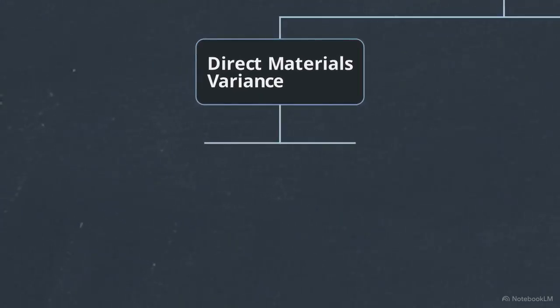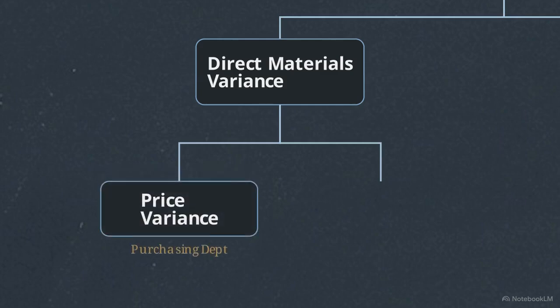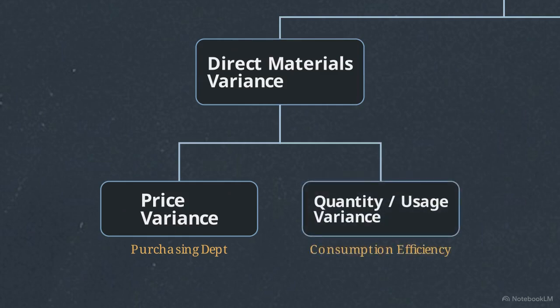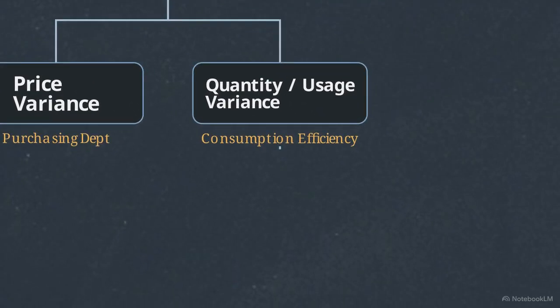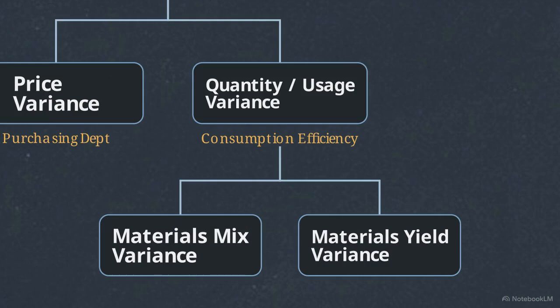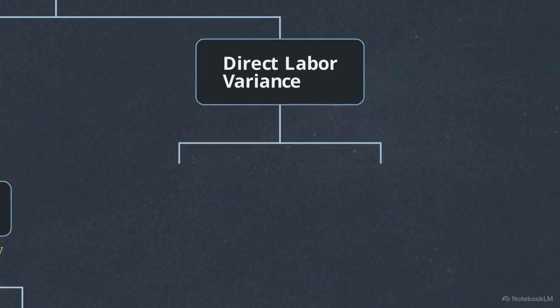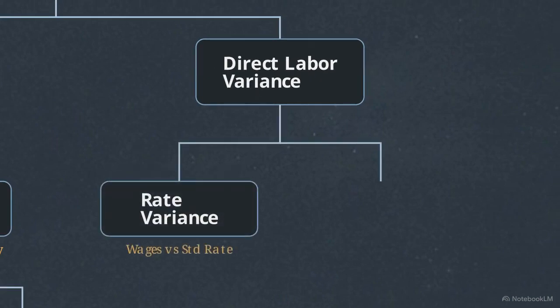materials and labor. Direct materials branch out into two metrics. The price variance isolates the difference between what the purchasing department paid per unit of raw material versus the standard price. The quantity, or usage variance, measures how efficiently the factory floor consumed those materials. When a product relies on multiple raw materials, the usage variance splinters even further into materials mix and materials yield variances. Direct labor follows a similar structure.